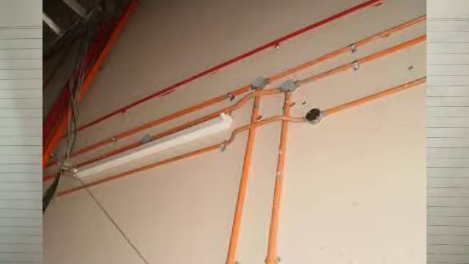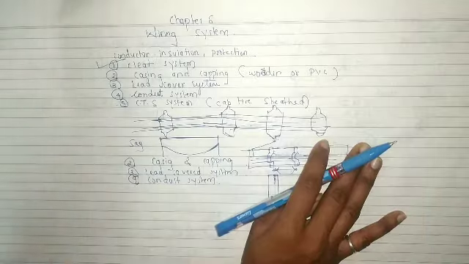Now we'll see the advantages. The conduit wiring system has some advantages over other systems. Wiring is protected from direct exposure to the atmosphere. In the diagram, the wires are inside the pipe, so they are not exposed to the atmosphere directly. Second, it is protected from mechanical damage and vibrations.